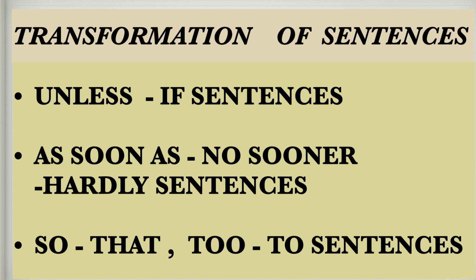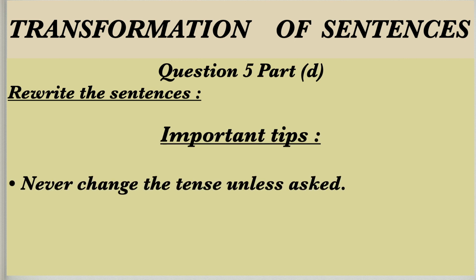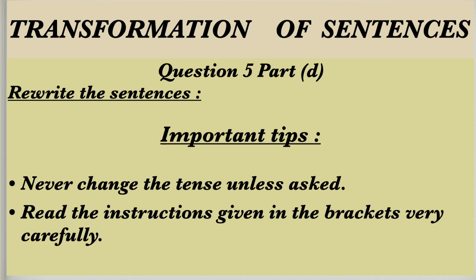Students, here this question 5 part D is like rewrite the sentences without changing the meaning. So it is quite clear that we can't change the tense. We just have to change the formation of that sentence. We have to be very careful while reading the bracket content given after each sentence. In most of the questions, it is written like begin your sentence with such and such word. In others, it is like end your sentence with this particular word, and in some it is written like use this particular word while rewriting your sentence.